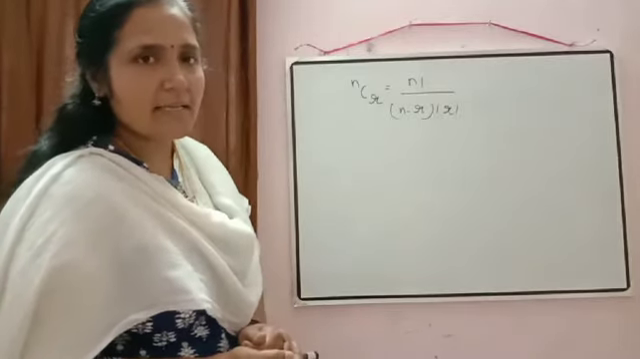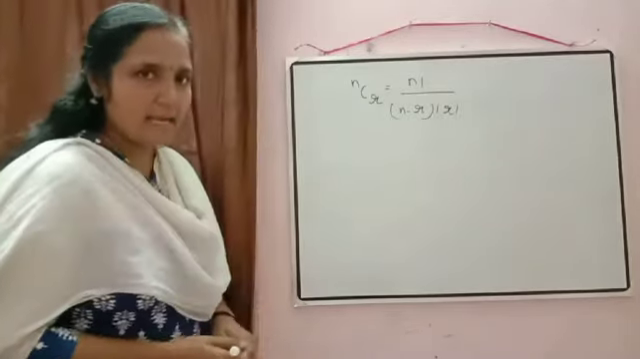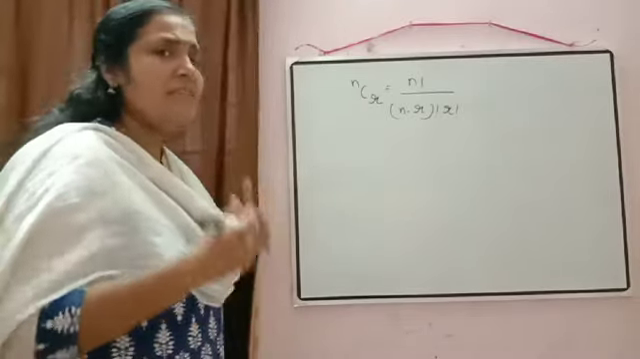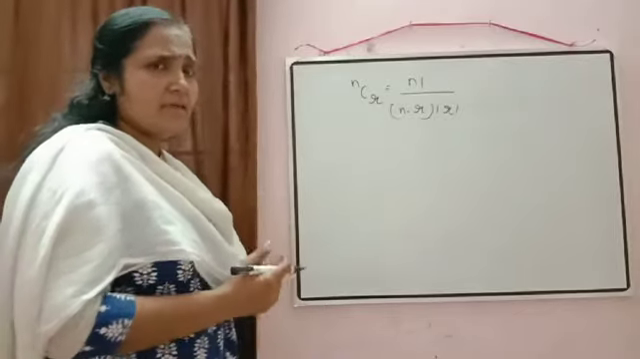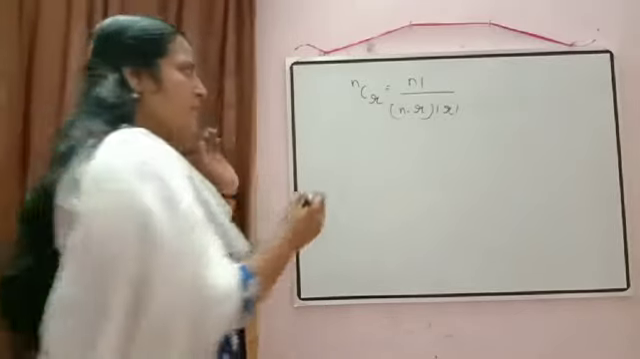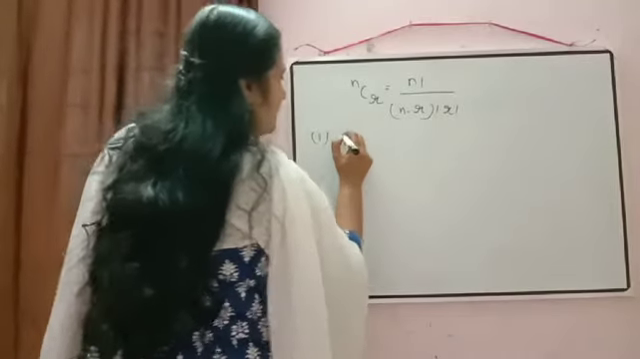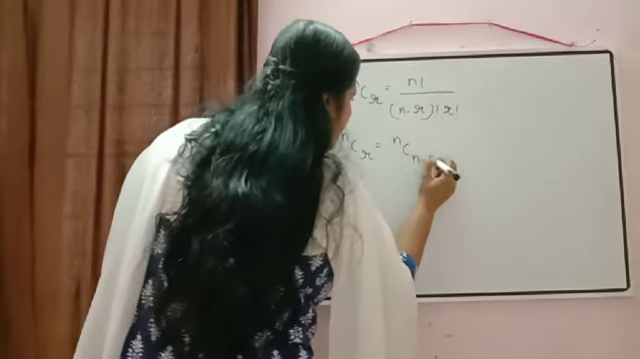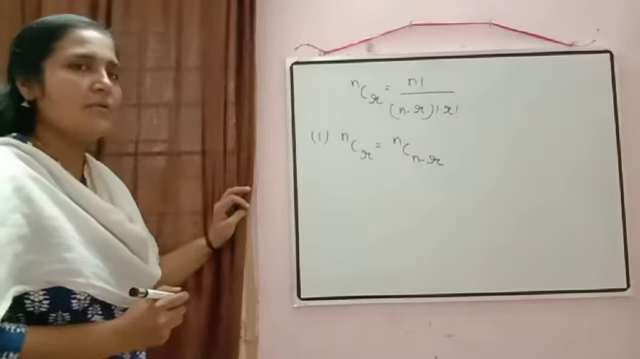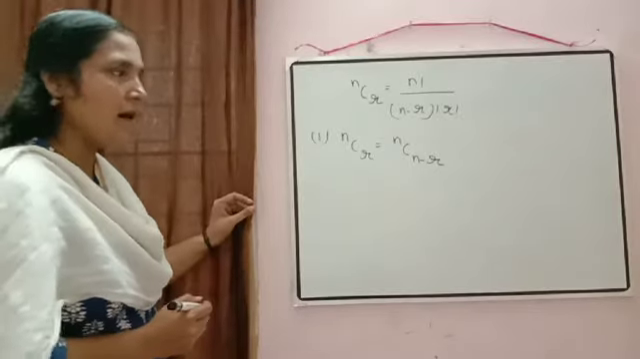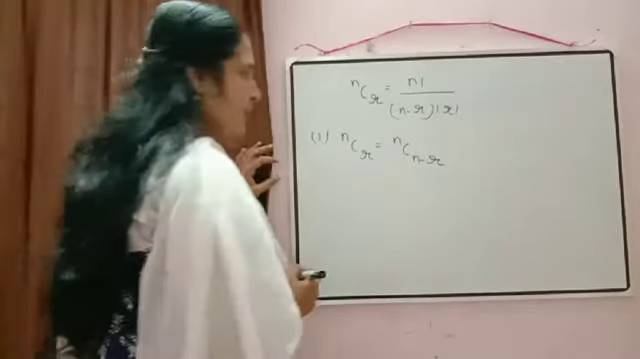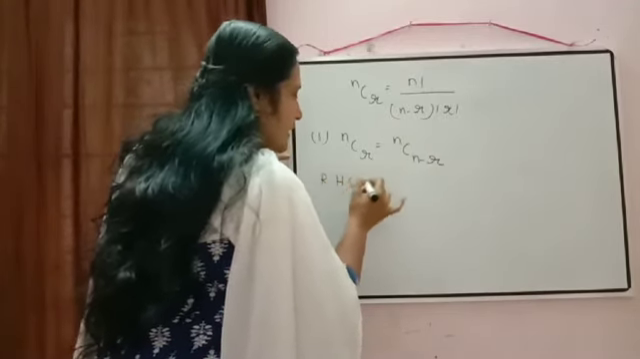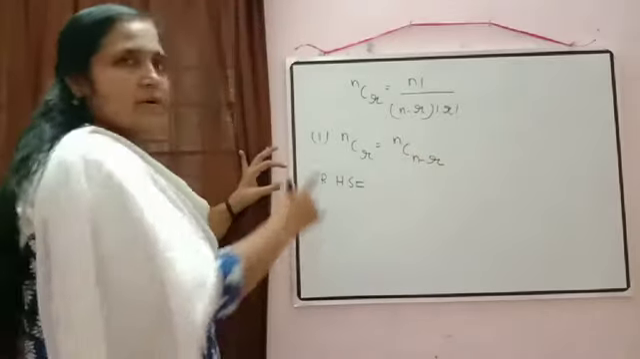Now some properties are there for combination that we can check. Normally so many properties are there, but we will check only the ones normally used in solving questions. So write down. The first property is NCR is equal to NC(N minus R). Now how will we check this one? We can simplify the right hand side. What is written on the right hand side? NC(N minus R). So use the formula.